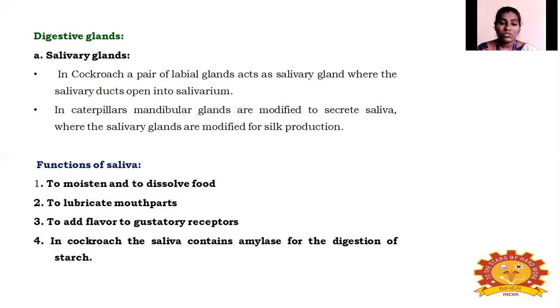In cockroach the saliva contains amylase. Amylase, which is present in the saliva of a cockroach, helps in the digestion of starch. I told you the enzymes are produced from the digestive glands. These enzymes help in digesting the food, that means breaking down the unabsorbable food or organic compounds. So here the organic compound starch is broken down by the amylase present in the saliva of cockroach.